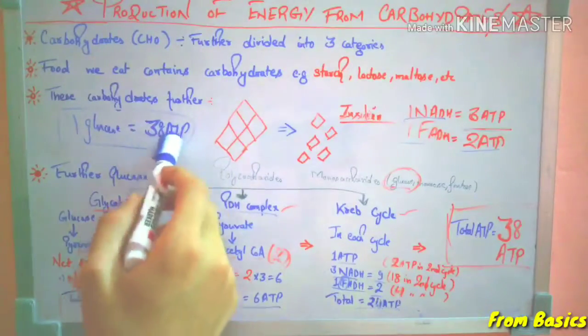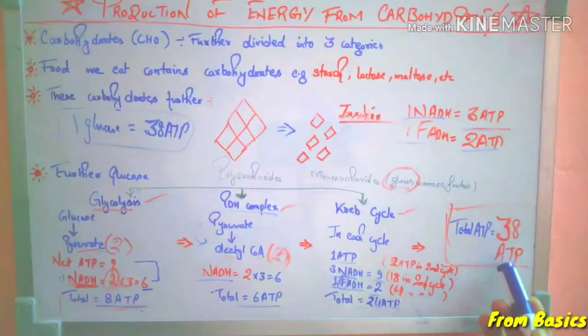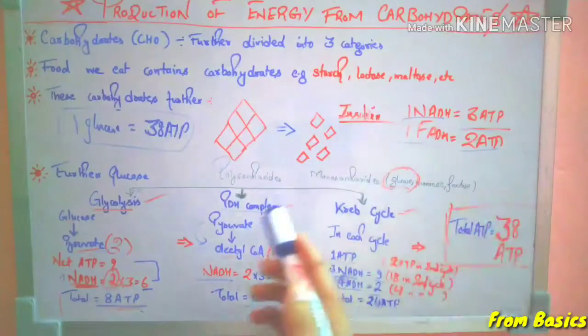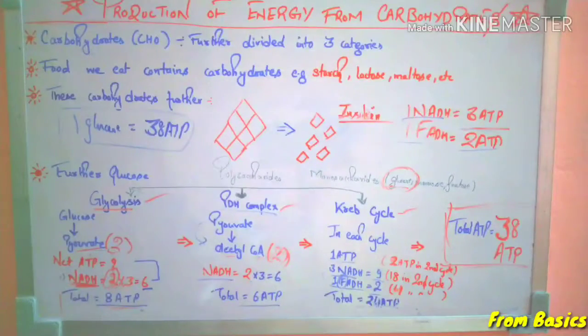It is the currency of energy in our body, you can say. So this is our result, that is 38 ATP are produced from 1 mole, or you can say 1 molecule of glucose.